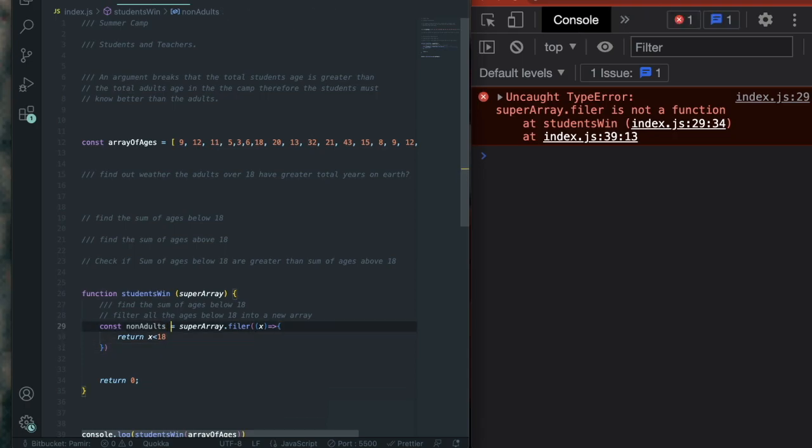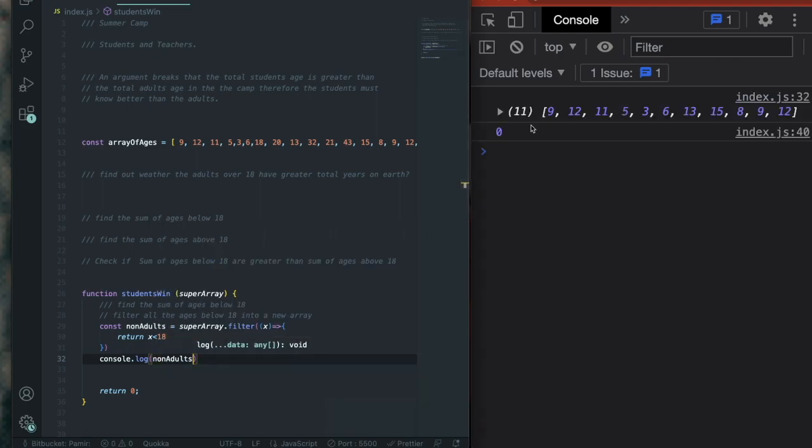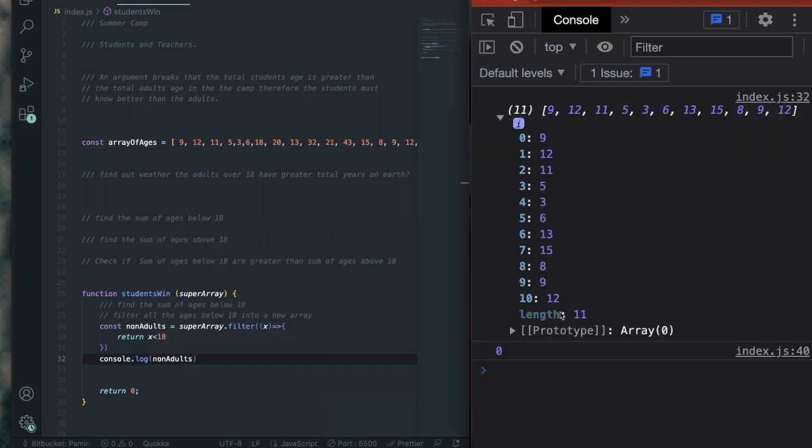Array.filler is not a function, of course. Filter, what I meant. Boom. Okay. And to console log and check our new array, new non-adults, we will see that no one here is above 18 and that we have 11 students total.